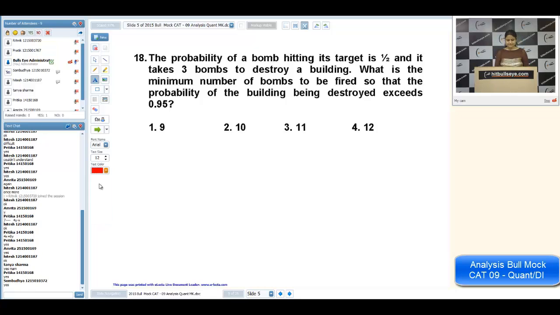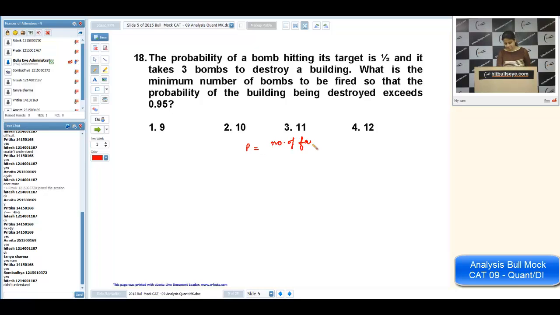Yes, okay. See the probability. What is the formula for probability? Probability is the number of favorable cases divided by the number of total possible cases. And there is one more thing. If you are talking about an event, the sum of all the probabilities should always be 1. Okay, now let us move.